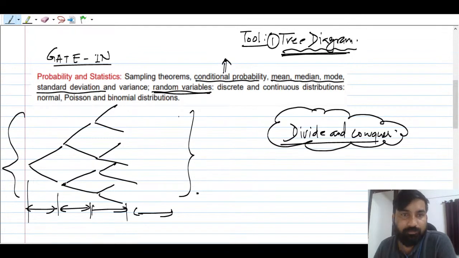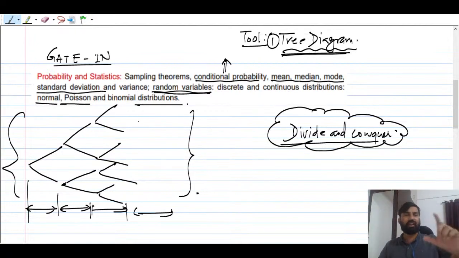Then we have the normal, Poisson and binomial distributions. The syllabus is quite small here, you can see. In EC there was no sampling theorem and all, but here we'll cover everything. So keep in mind this tree diagram. If you know the tree diagram,